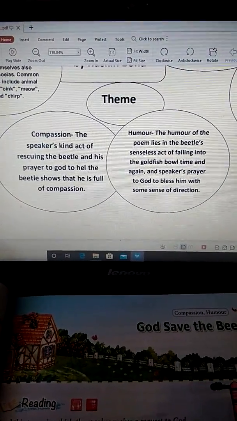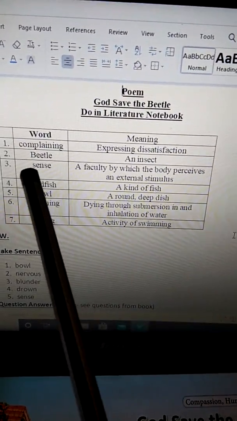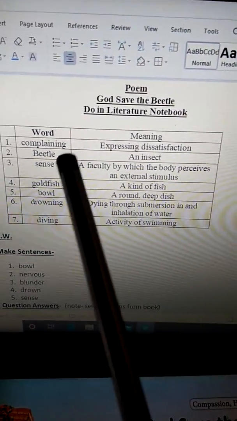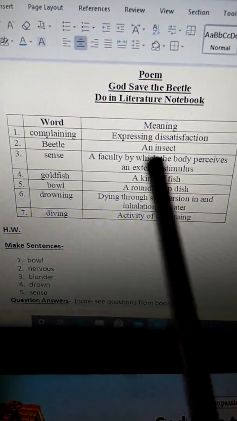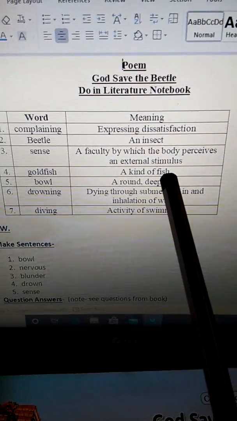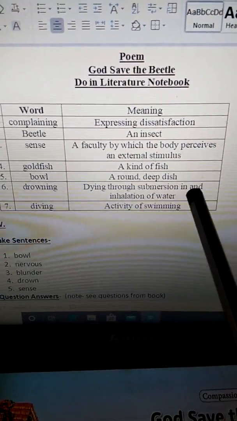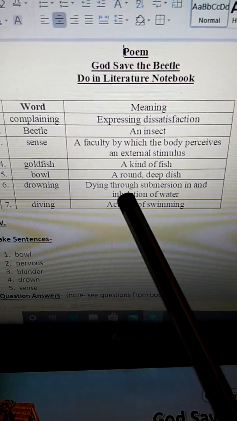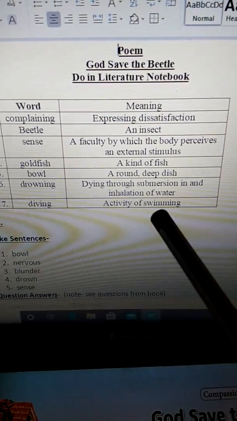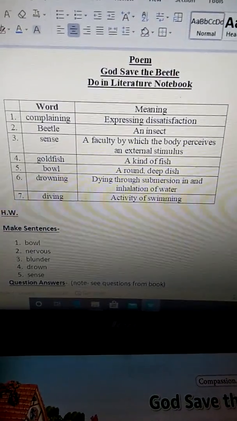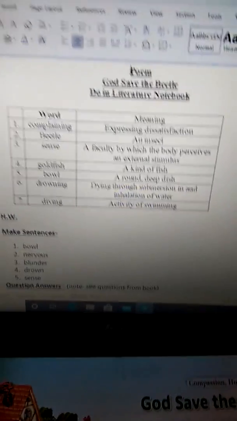Now we will come to the questions and answers. See children, these are the word meanings. Complaining means expressing dissatisfaction regarding something. Beetle is an insect. Sense, a faculty by which the body perceives an external stimulus. Goldfish, a kind of fish. Bowl, a round deep dish. Drowning, dying through submersion in and inhalation of water. Diving, activity of swimming. So these are the word meanings.